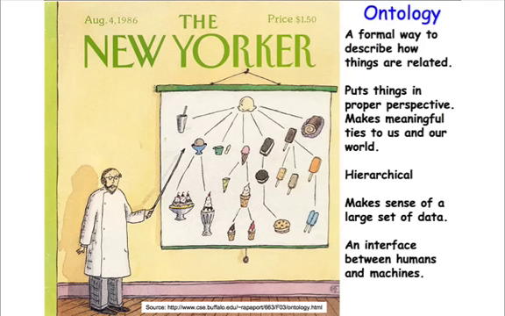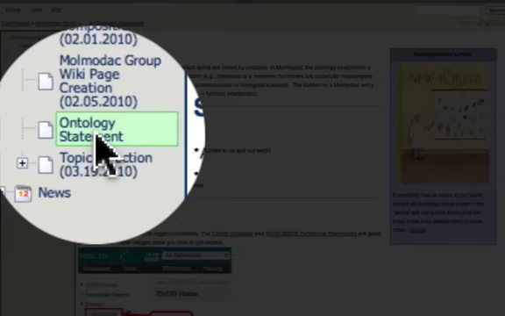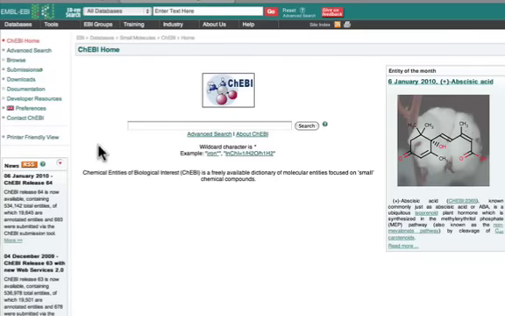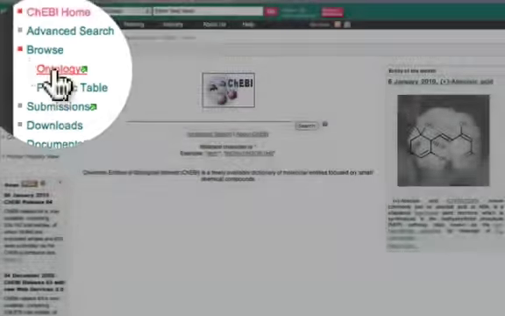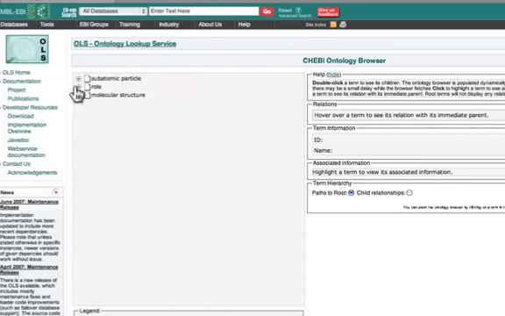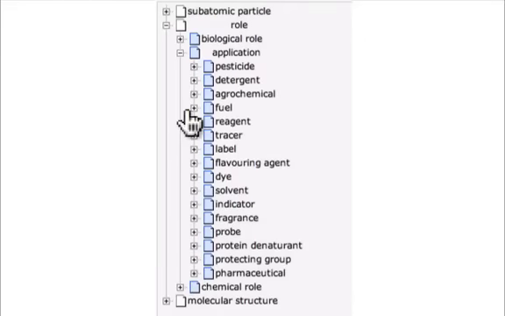The essence of Molmodac is to connect molecule and function, an idea that's captured by what's known as a chemical ontology. Everything in the world has its place, and an ontology is the formal way to describe how something connects to the world we know. Because ontologies are machine searchable and provide categorization, the development of ontologies in science has seen an explosive growth in the era of information technology. In chemistry, ontologies relate molecule to function. Browsing an ontology is a very useful way to get ideas for your Molmodac project.